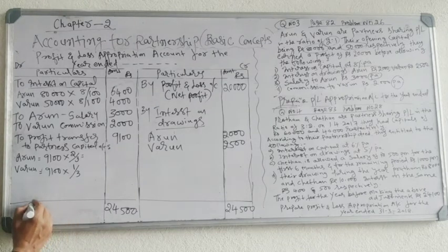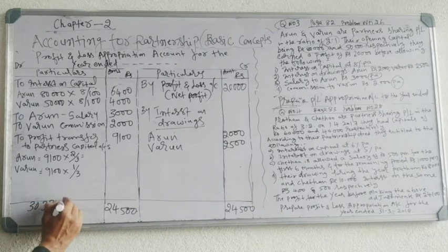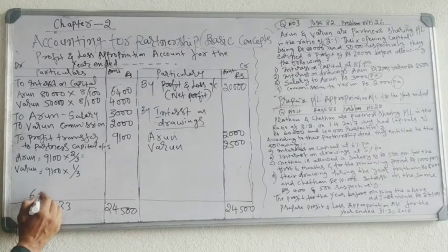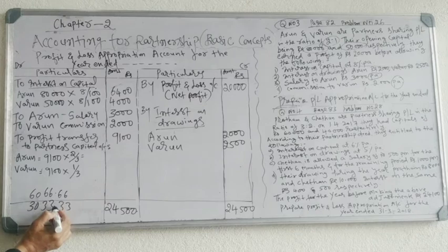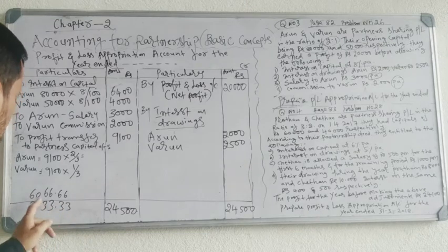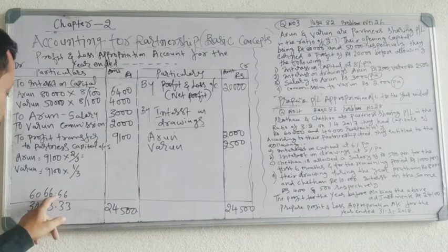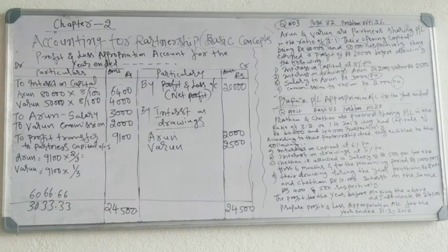See, your answer is 3,033.33, and multiplied by 2, it is 6,066.66. This type you will get the answer. You have to write the approximate figure.